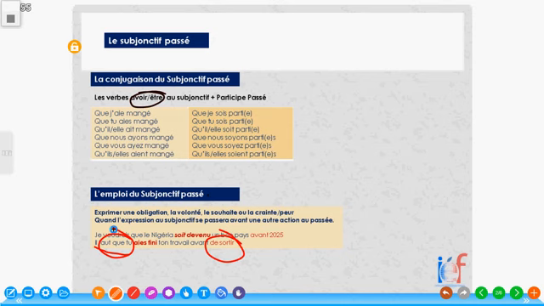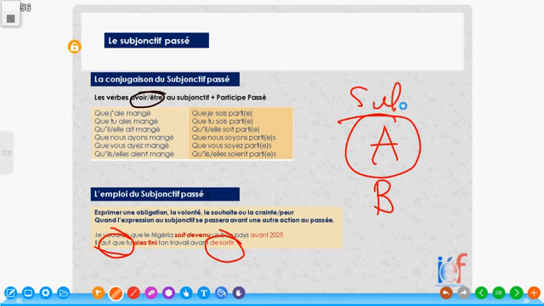That is to say, action B will only happen after action A has been done. Your subjunctive is here. You want action A to have happened. You hope that action A, or it is necessary that action A happens before action B, and that is subjunctive passé.